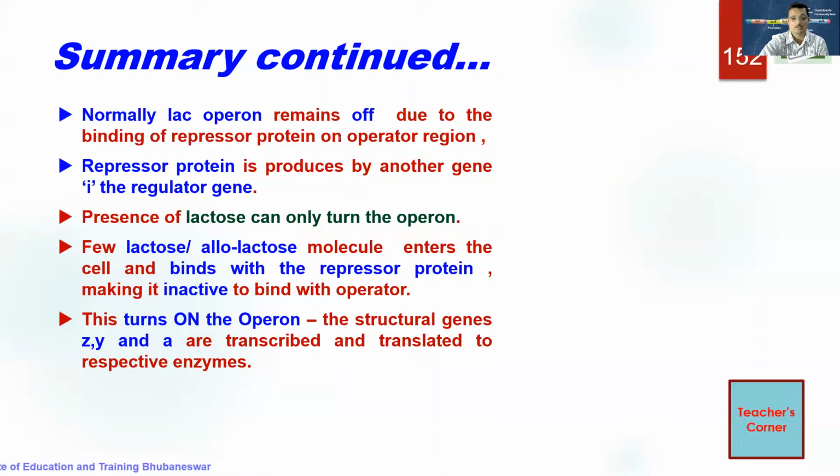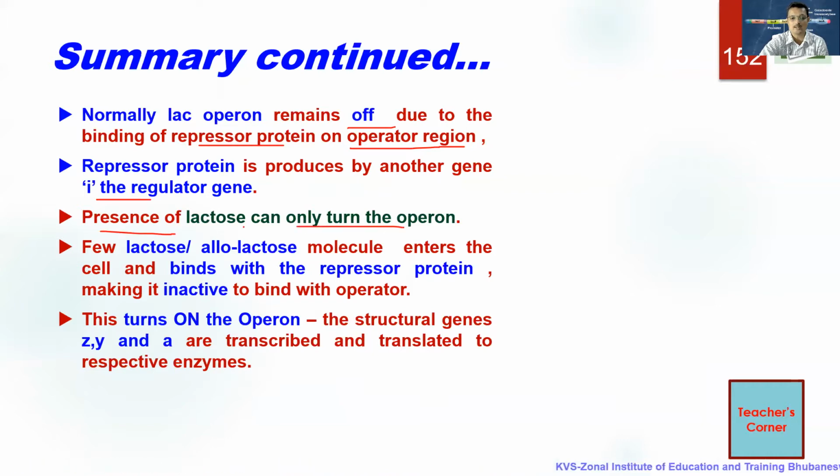Normally, lac operon remains switched off due to binding of repressor protein on the operator region. The repressor protein is produced by another gene called the I gene. Now, the presence of lactose can only turn on the operon. That's why lactose is termed an inducer. So a few lactose, allolactose molecules, the isomeric form, enter the cell and bind with the repressor protein, making it inactive. Now, when the repressor is inactive, the operon is turned on. The structural genes Z, Y, and A are transcribed and translated to respective enzymes. That's how it goes on.